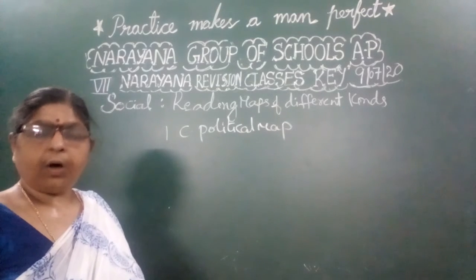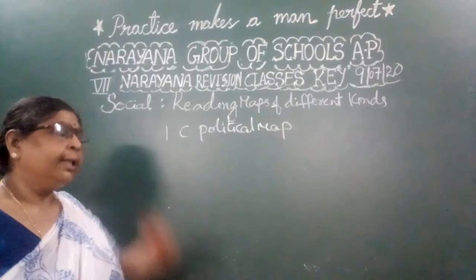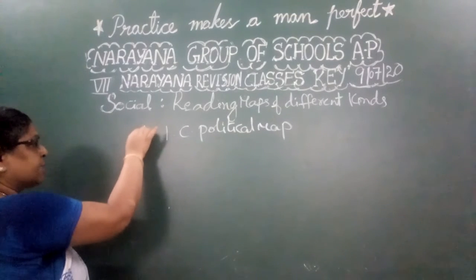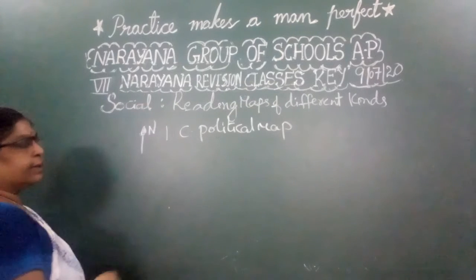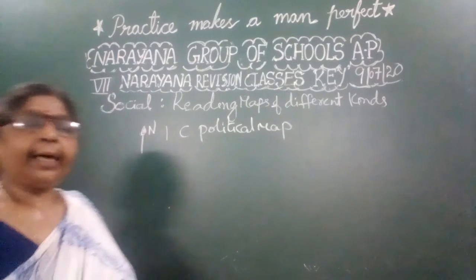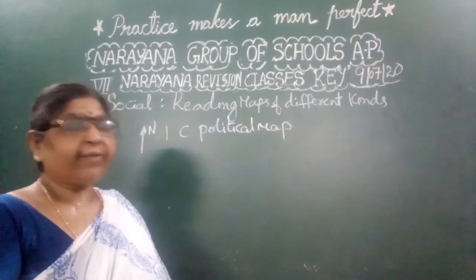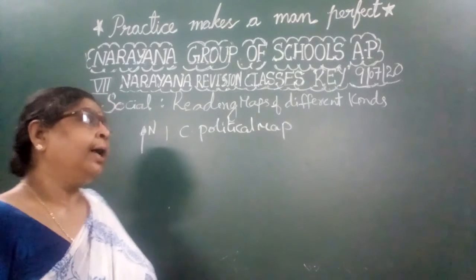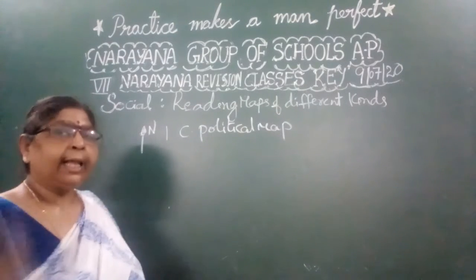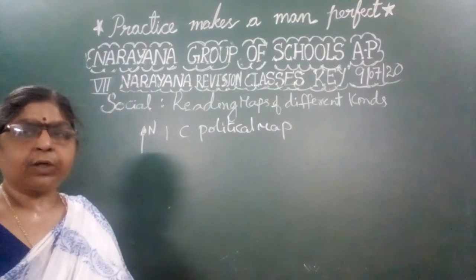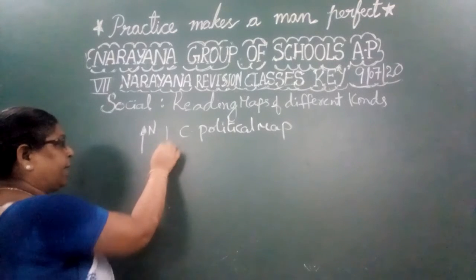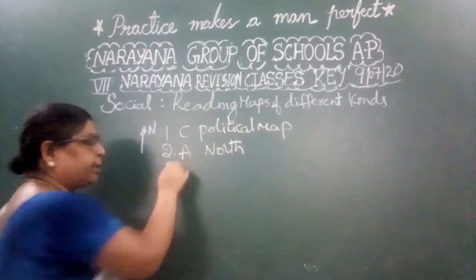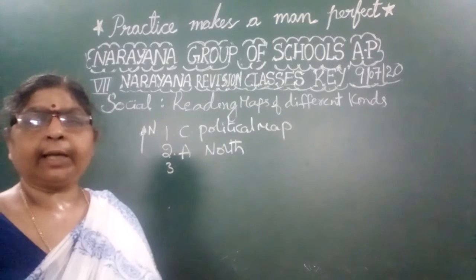Okay, and in this map they have also shown the directions. They have marked an arrow like this, and they have shown north like this. Every map shows or points out definitely one particular direction. Only in some maps they will deviate, but every map will be pointing towards the north direction only. So that means option A, north is the answer. North is pointed out in this particular map.